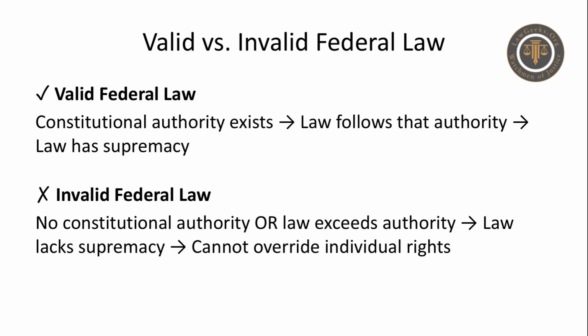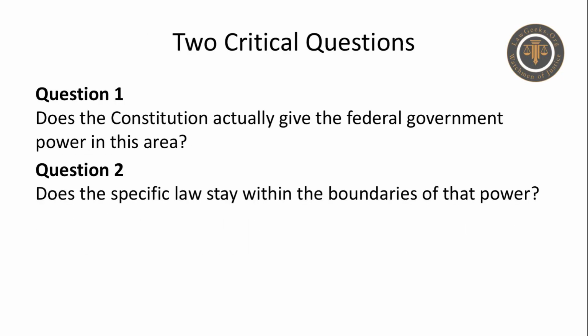Think of it this way, valid federal law equals constitutional authority exists, law follows that authority, law has supremacy. Invalid federal law equals no constitutional authority or law exceeds authority, law lacks supremacy, cannot override individual rights or state authority. This means you need to ask two questions about any federal law. First, does the Constitution actually give the federal government power in this area? Second, does the specific law stay within the boundaries of that power?